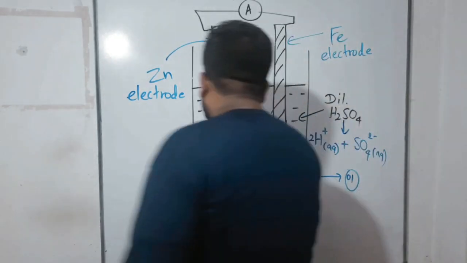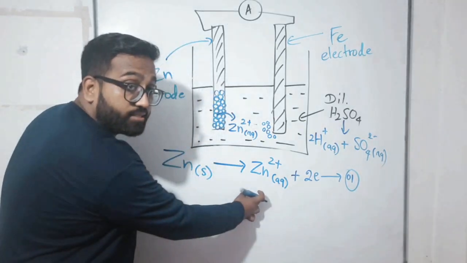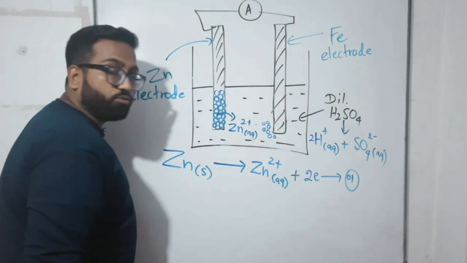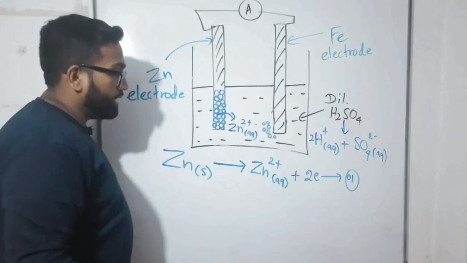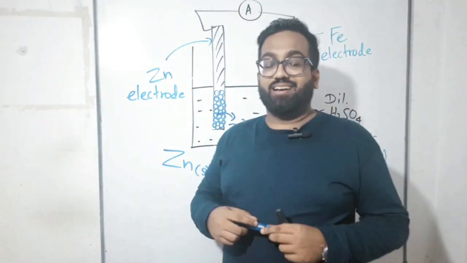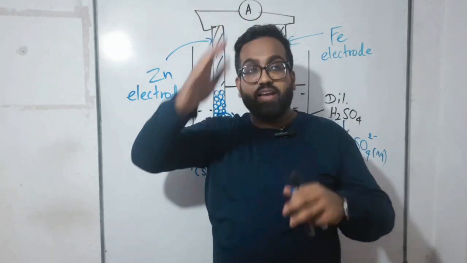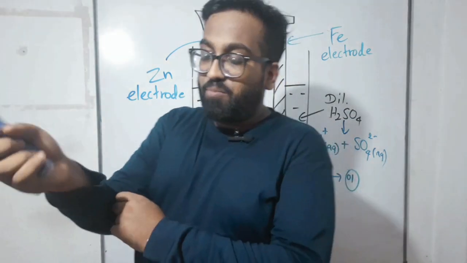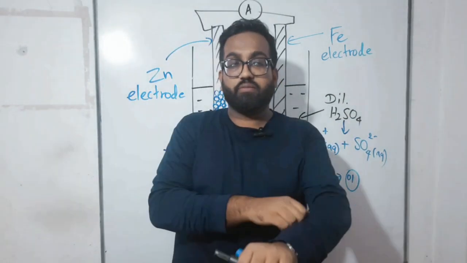So zinc is converted to zinc 2 plus, and how many electrons are released? 2 electrons. I have a problem. I have lots of problems. No, children, every time I am asking, I have a problem. So this time also I have a problem to ask from you, right?